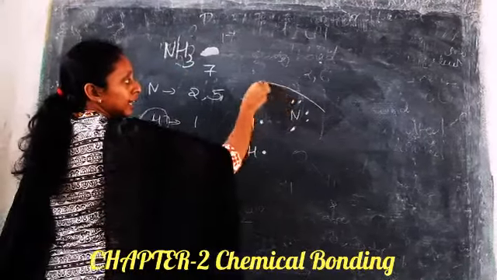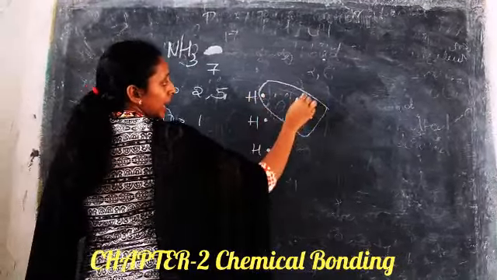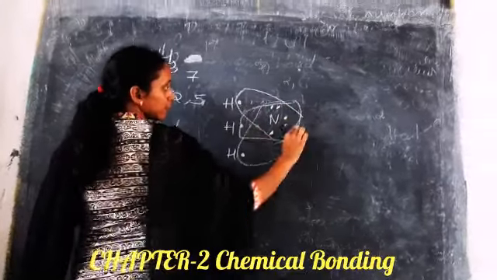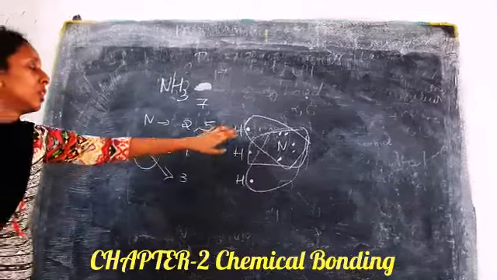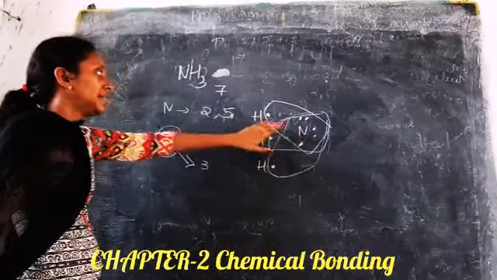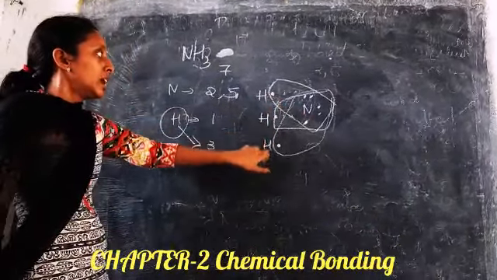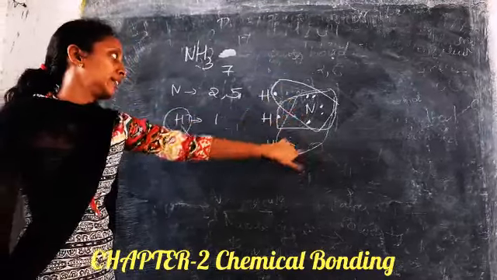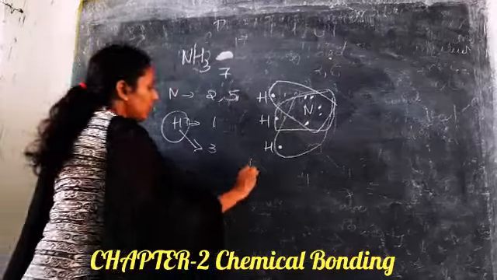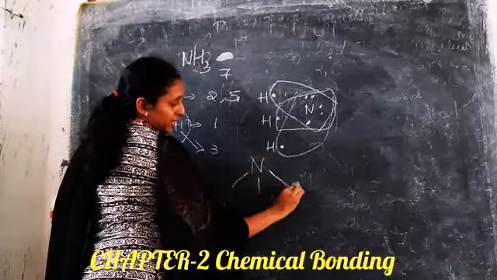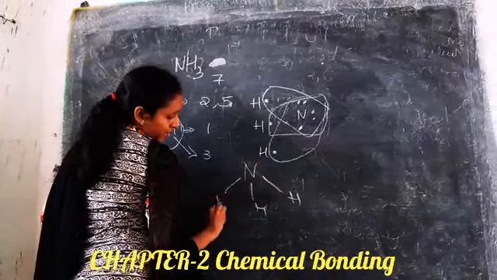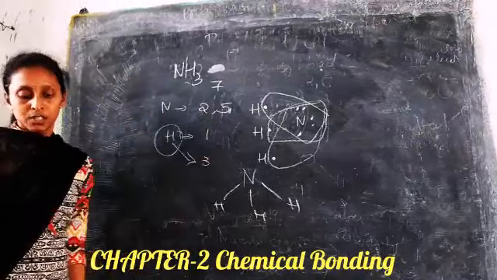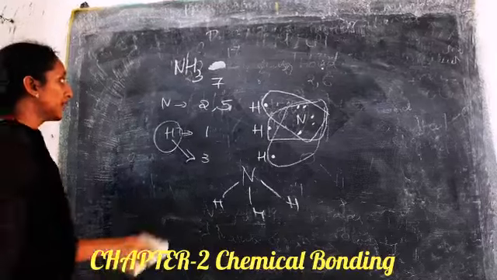One it will get from this, one from this, and the other one from this. So each hydrogen will share its electron with nitrogen. Finally there is a sharing of electrons between these atoms. So this is about ammonia.